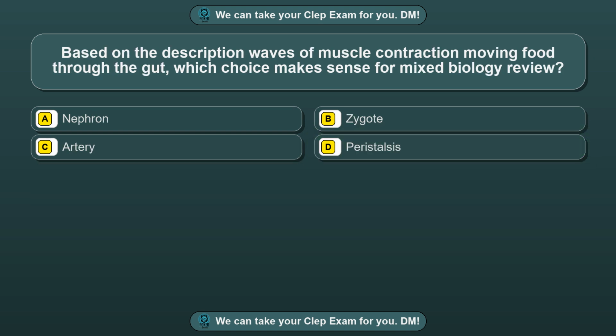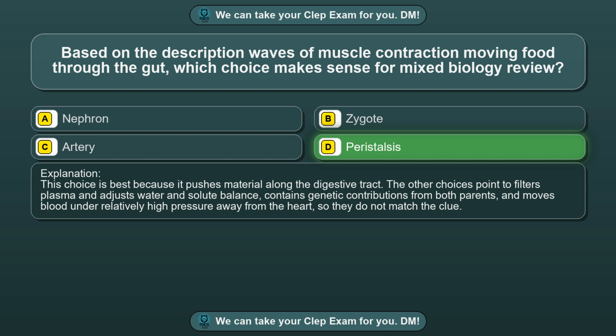Question 18. Based on the description waves of muscle contraction moving food through the gut, which choice makes sense for mixed biology review? Option A, nephron. Option B, zygote. Option C, artery. Option D, peristalsis. The correct answer is option D, peristalsis. This choice is best because it pushes material along the digestive tract.